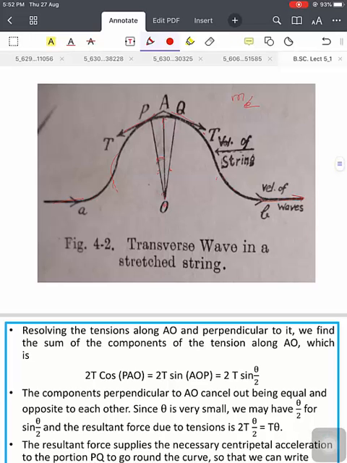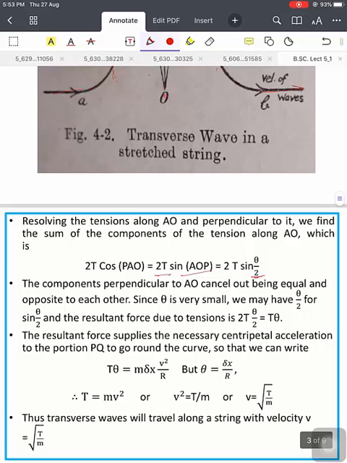Resolving the tension along AO and perpendicular to it, the sum of components of the tension along AO is 2T cos PAO, which is equal to 2T sin AOP. This angle is theta by 2, so we write 2T sin theta by 2.